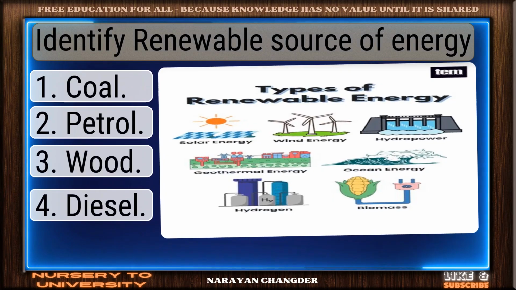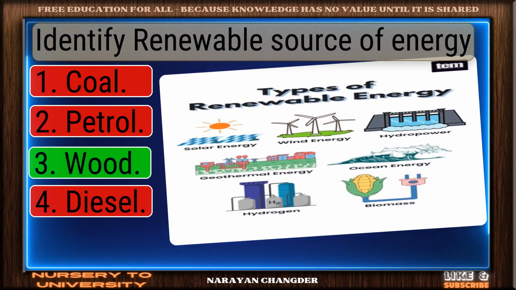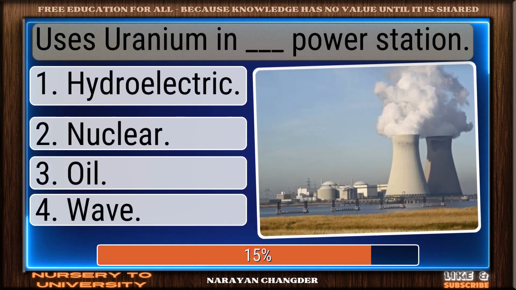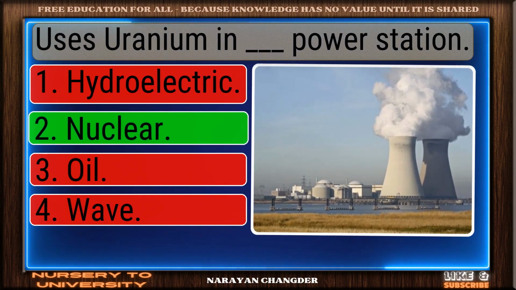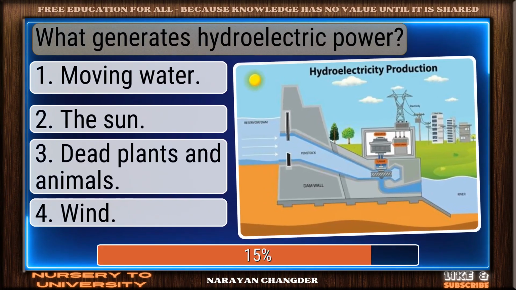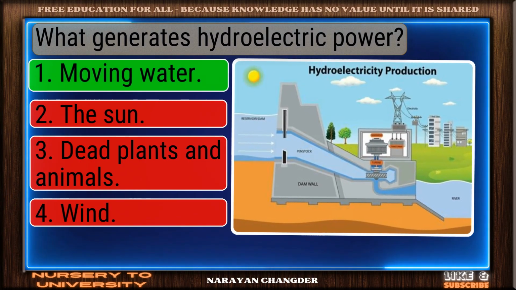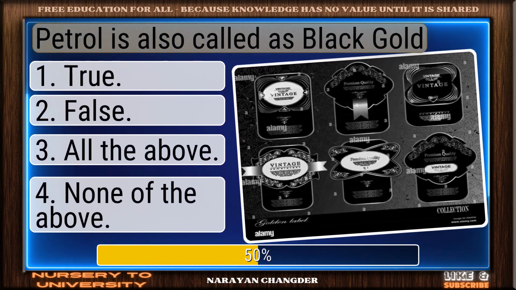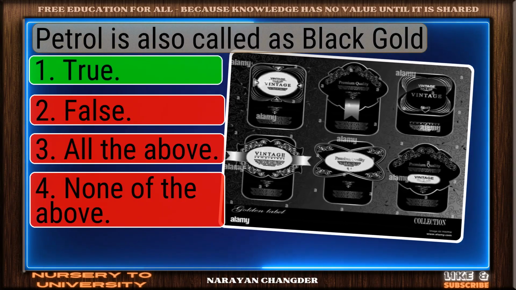Identify renewable source of energy. You chose wood. Correct. Uses uranium in dash power station. On track. Nuclear is correct. What generates hydroelectric power? Exactly. Moving water makes sense. Petrol is also called as black gold. Correct response. True is accurate.